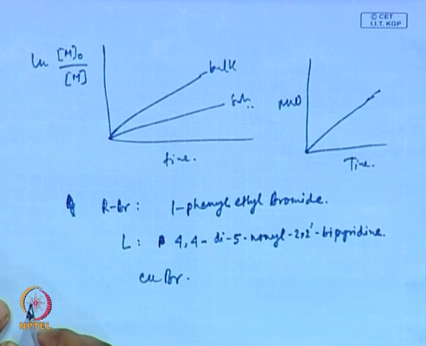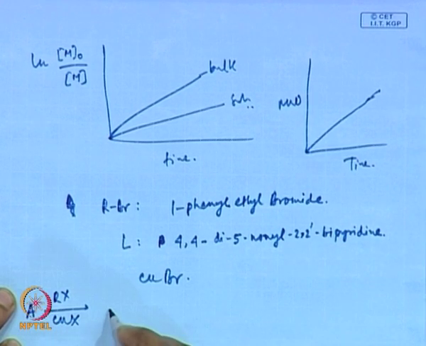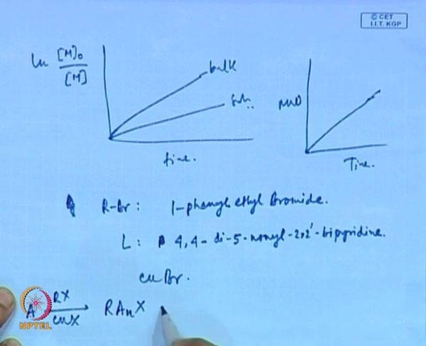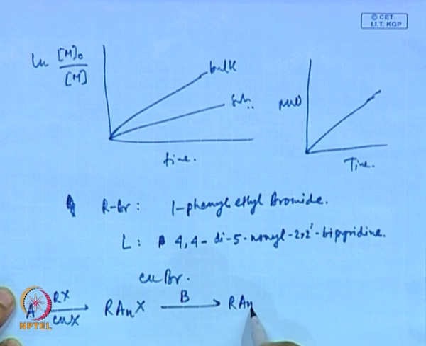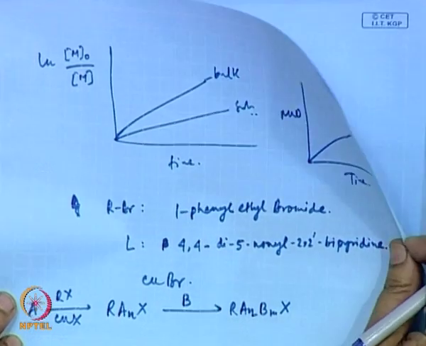You can take a monomer and do a reaction like this and make a polymer, and then add a second monomer. You can form a block copolymer like this.